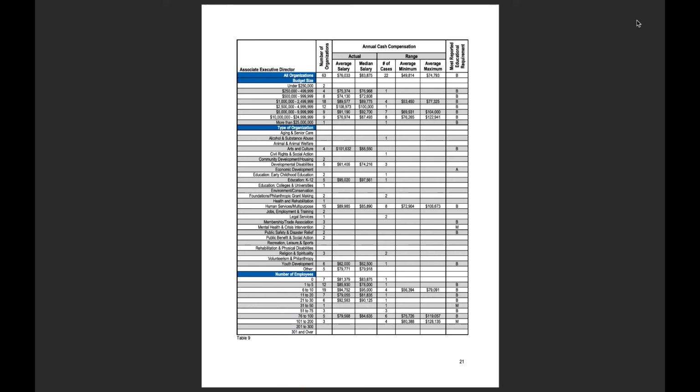So that information is excluded here, but you do see a range for organizations that have 6 to 10 employees. 19 organizations reported within this grouping. And you see the average salary, the median salary, and then we also have the range from 4 organizations that provided that information.